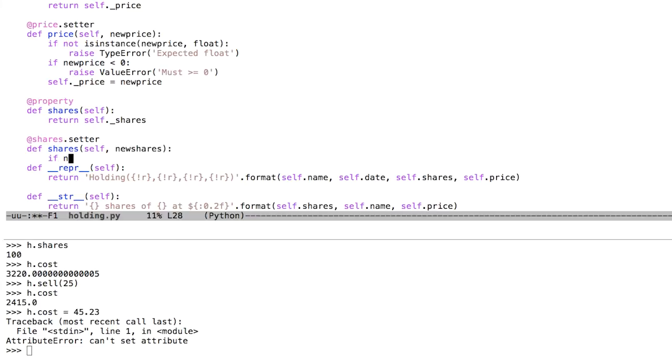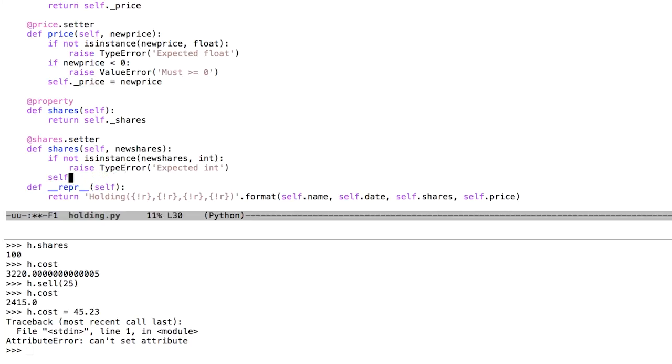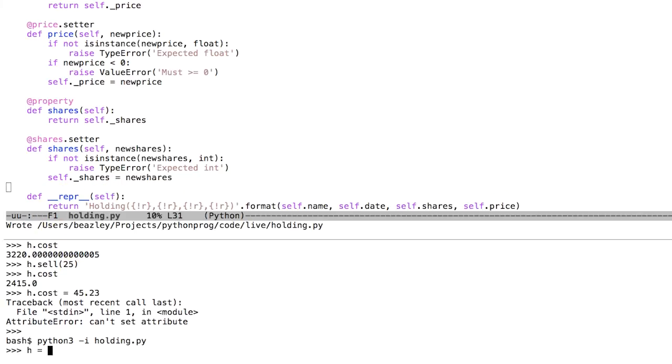We'll do this one real quick. Do a little more type checking on it. Expected an int, and so forth. You'll see that once we start using this new class, all of a sudden it's behaving in a more sane way than it did before, especially in terms of just locking it down.